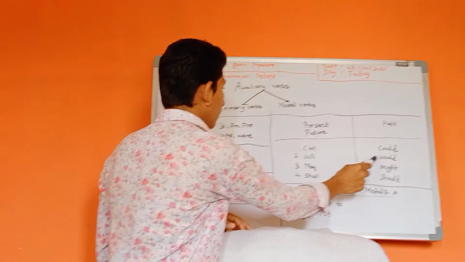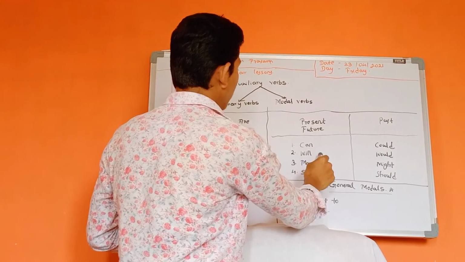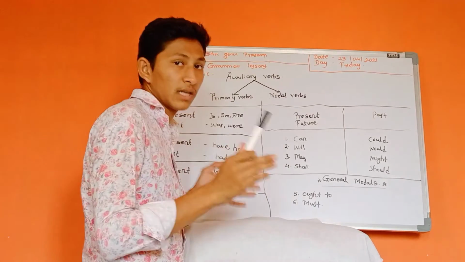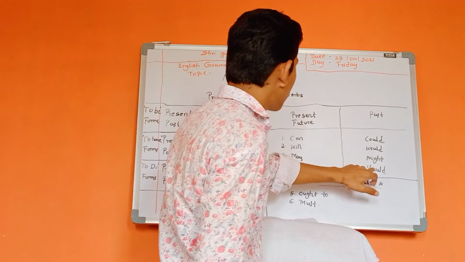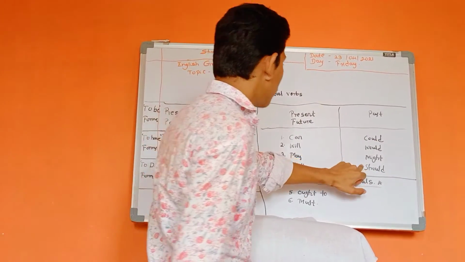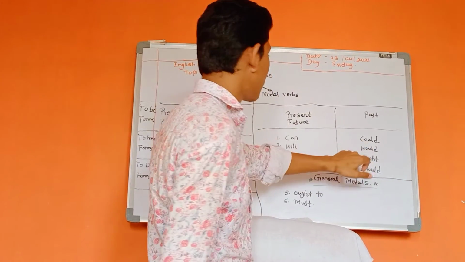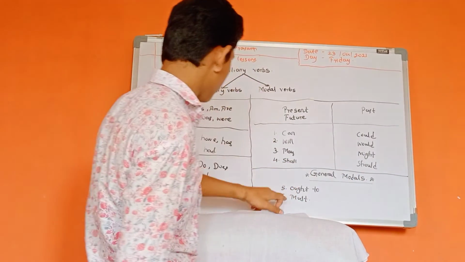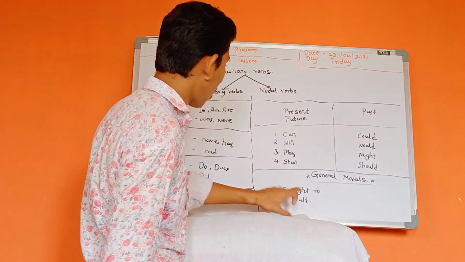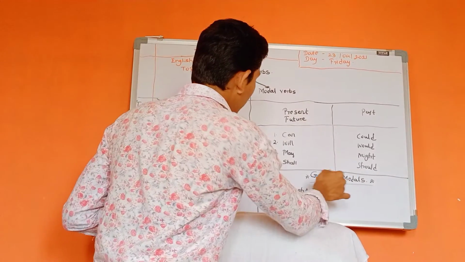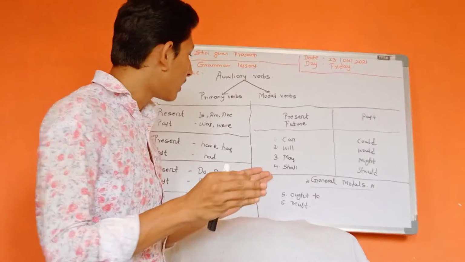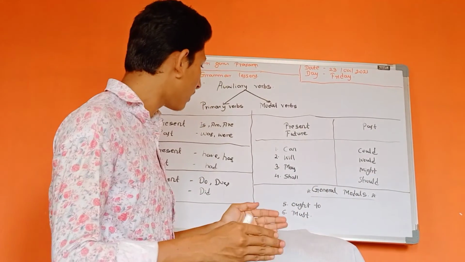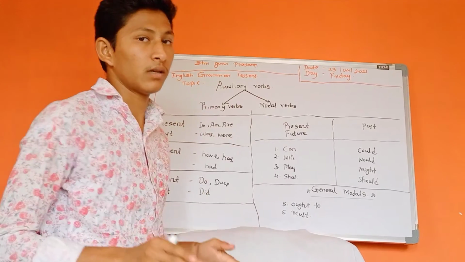Will and shall are in future tense, and these are used in the future sense. Would and might are also used for possibilities, ability, capacity, and power. Should, must, and ought to are compulsions. Should and ought to are used for giving suggestions, and must is used to convey compulsion.